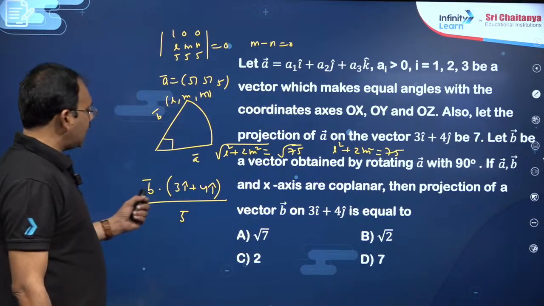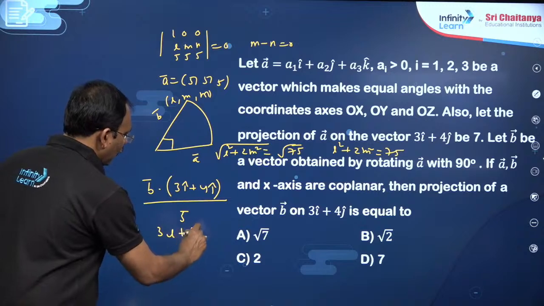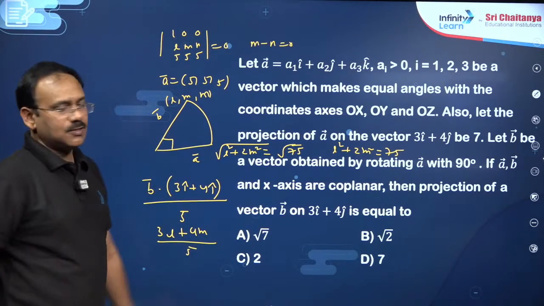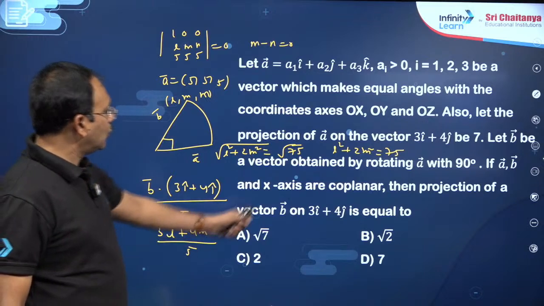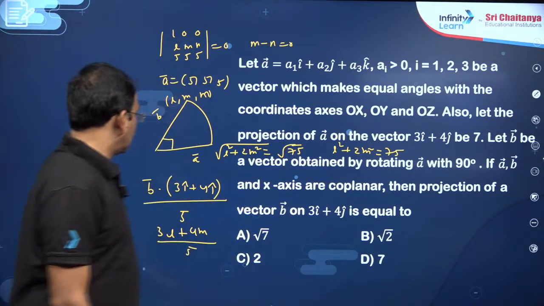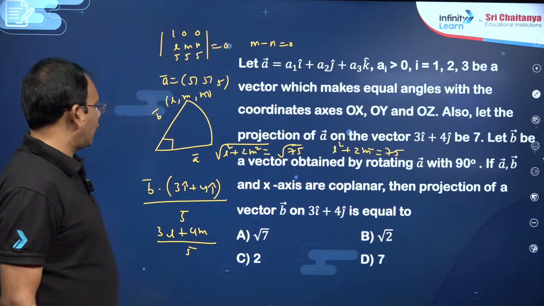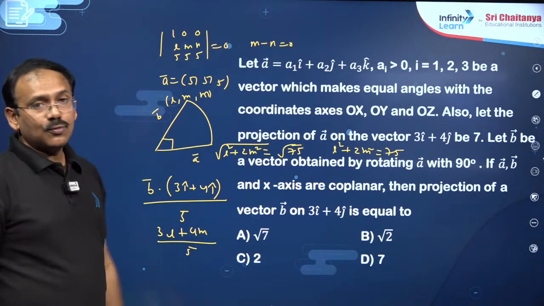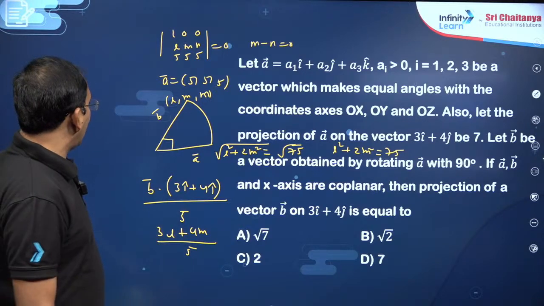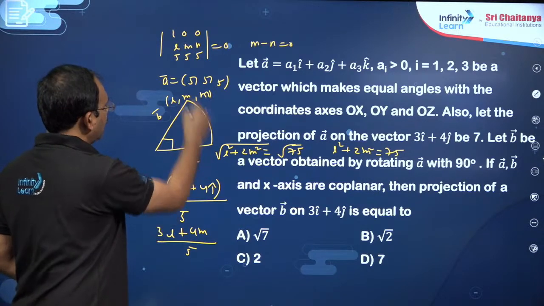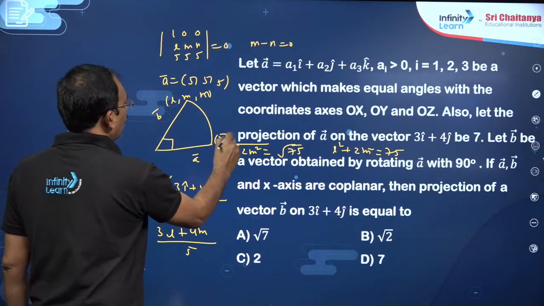So the answer is (3L plus 4M) by 5. You know that L square plus 2M square is equal to 75, and from this you need to find 3L plus 4M. You have to derive a condition connecting L and M, with more data. We didn't apply that these two vectors are perpendicular. If these two vectors are perpendicular, with A bar as (5, 5, 5)...